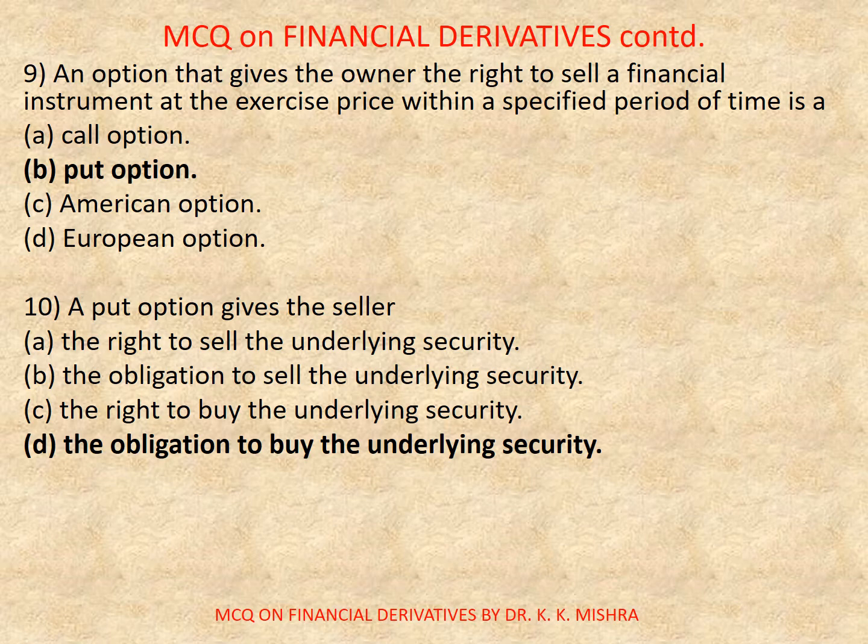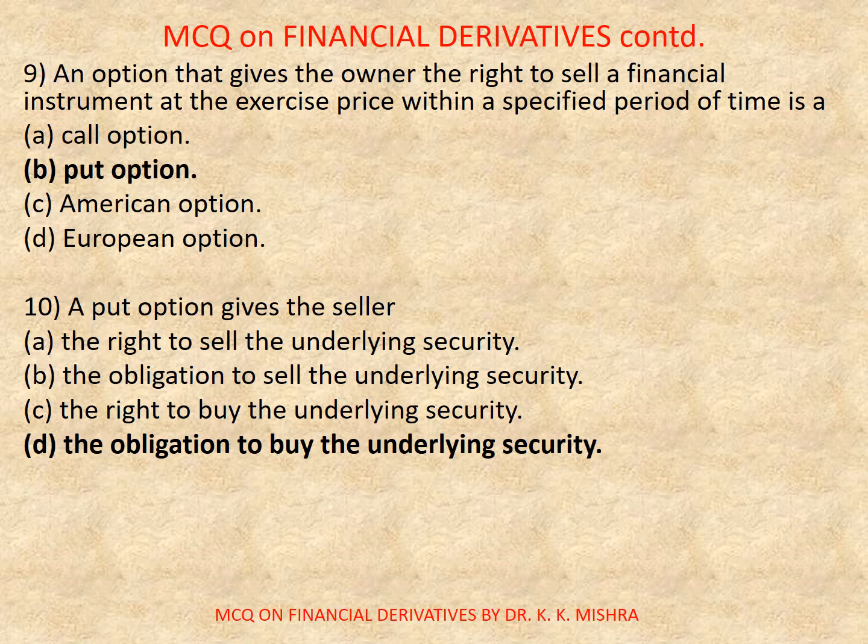Question number 10. A put option gives the seller. Options are A. The right to sell the underlying security, B. The obligation to sell the underlying security, C. The right to buy the underlying security, D. The obligation to buy the underlying security. Correct option is D. The obligation to buy the underlying security.